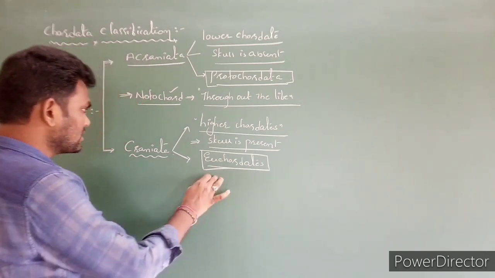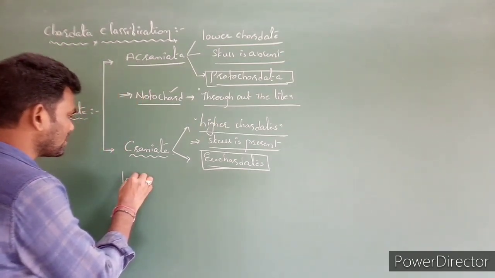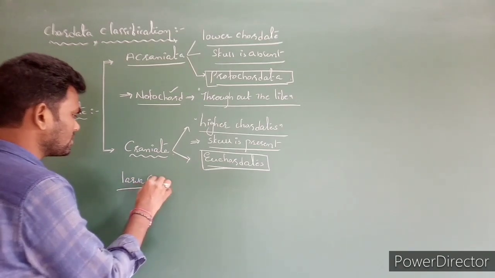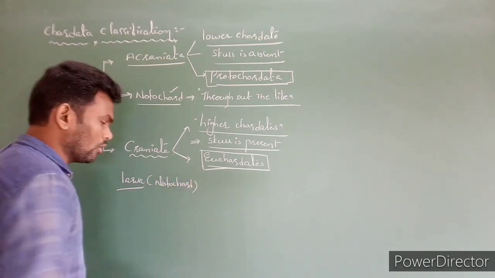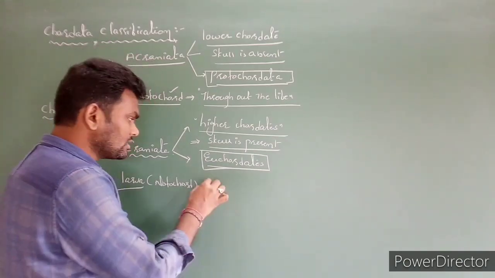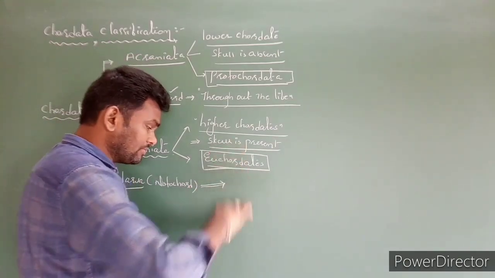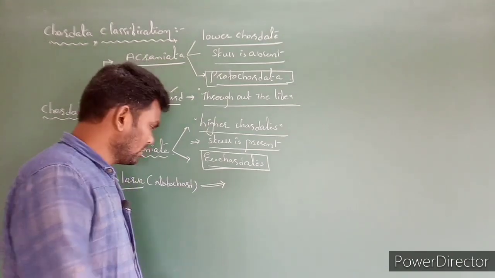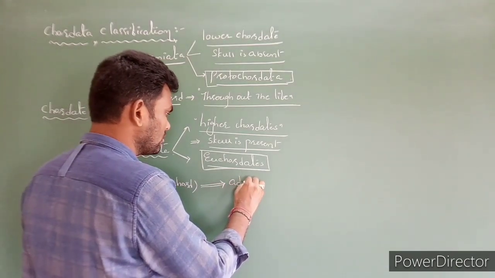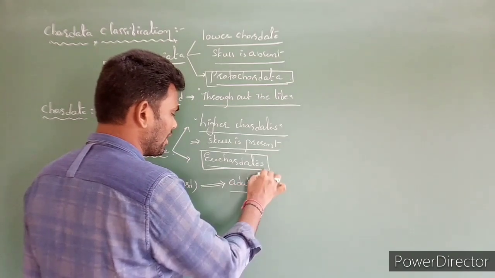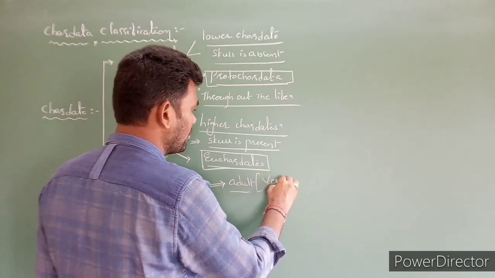Clear? But in this case, what happened in the larval stage? The notochord is present. When these organisms become adults, this primary notochord becomes the vertebral column.